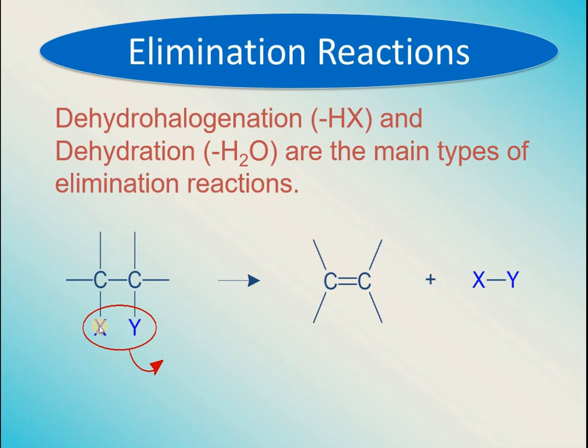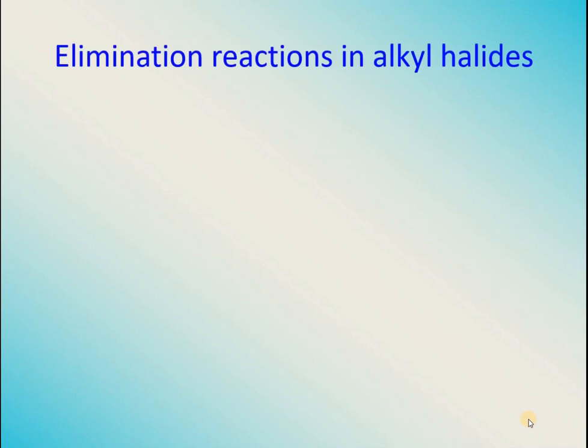When one halogen is lost from one of the carbons, a hydrogen is lost from the adjacent carbon atom, and this is removed, and a double bond is formed in between. These were also a kind of elimination reaction. Now the same will happen in alkyl halides. Again, the resultant product is going to be an alkene. Now let's focus our attention on elimination reactions of alkyl halides.